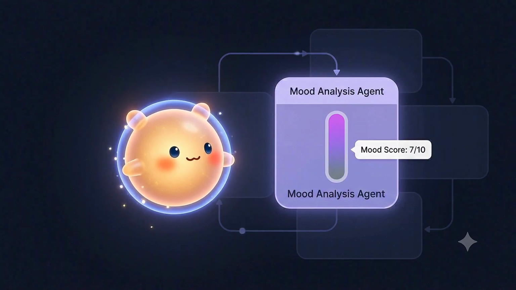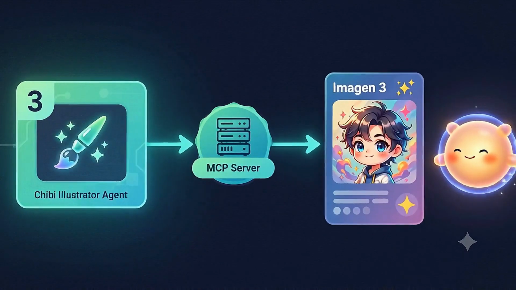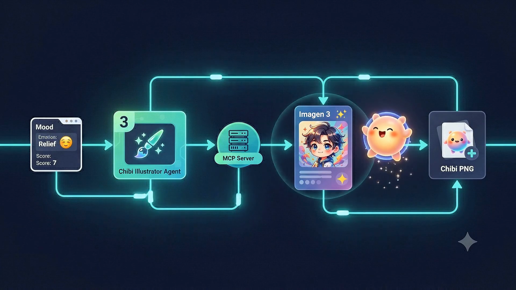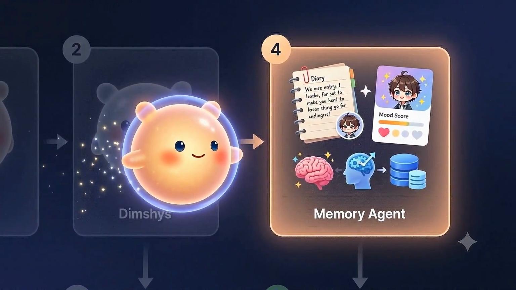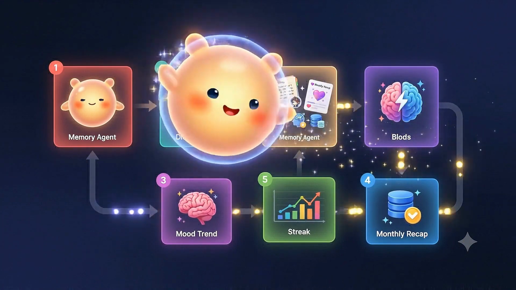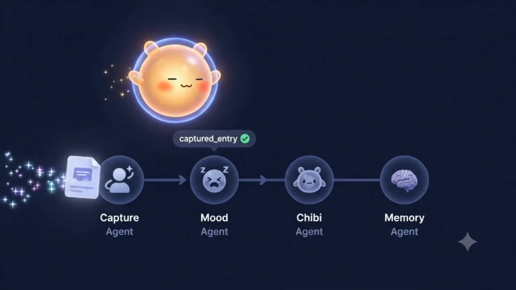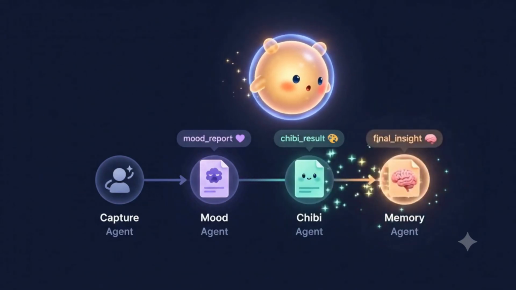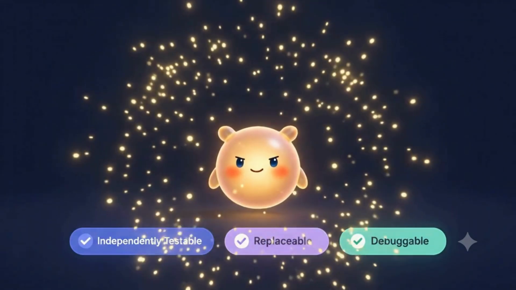The Chibi Illustrator agent translates that emotional data into a visual prompt and calls an MCP server to generate a real chibi image using Imagen 3. And the memory agent stores everything in SQLite, retrieves your mood trends, streaks, and monthly recaps, then surfaces a personalized insight back to you. Each agent receives the previous agent's output as structured context. This pipeline architecture makes every stage independently testable, replaceable, and debuggable, which matters when you're building something you'll actually trust with your personal reflections.